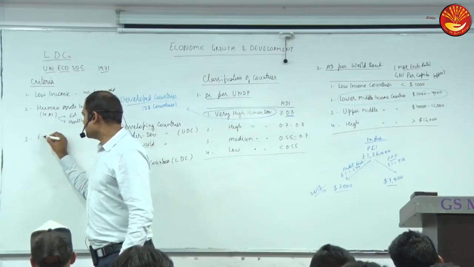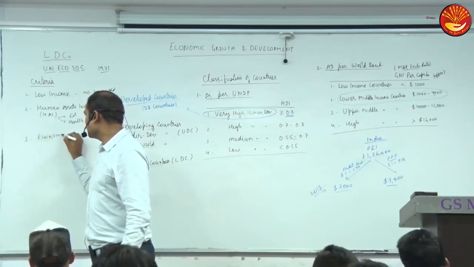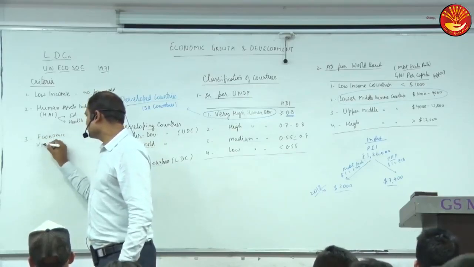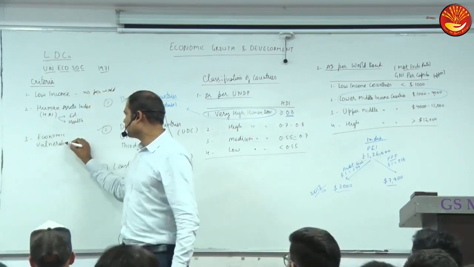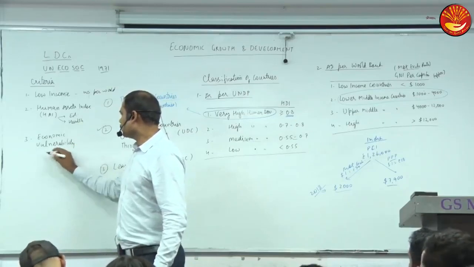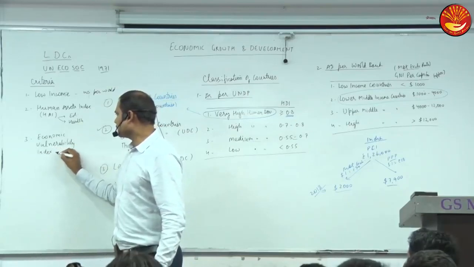The other criterion is economic vulnerability, the Economic Vulnerability Index.